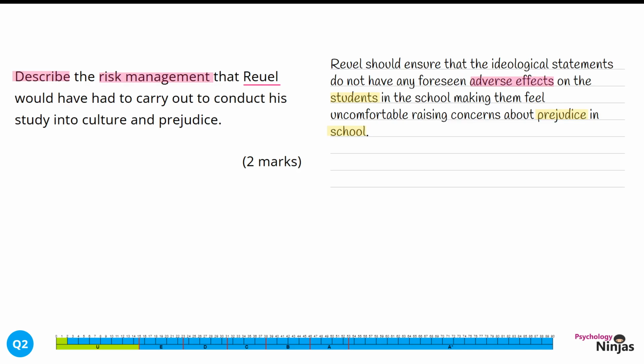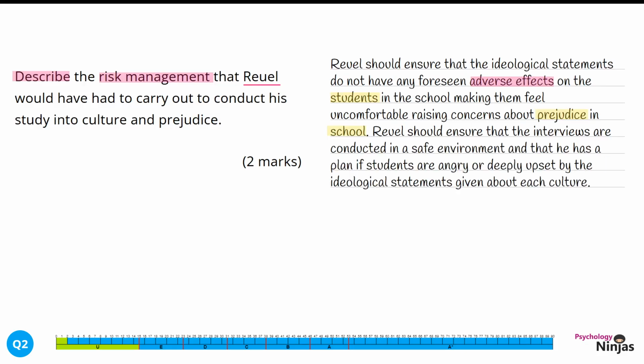Given that this question is worth 2 marks, we're then going to discuss an additional concern. Ruel should ensure that the interviews are conducted in a safe environment and that he has a plan if students are angry or deeply upset by the ideological statements given about each culture. By having a safe environment and a plan if things go wrong, we're demonstrating that we would manage the risks involved in this study. And finally, by identifying that the students might get upset by the ideological statements about a culture, we're demonstrating once again our understanding of the aim of this particular piece of research.